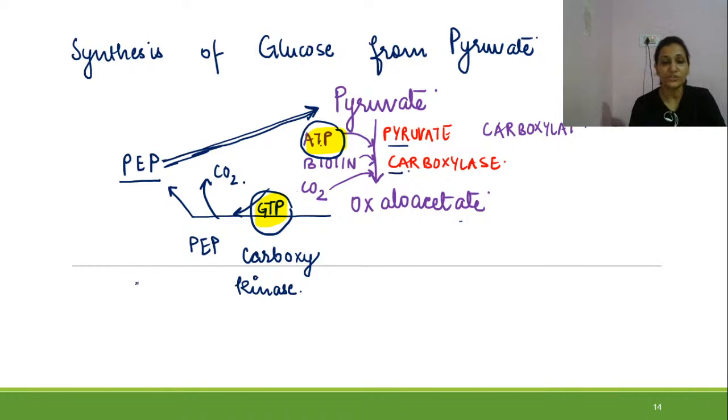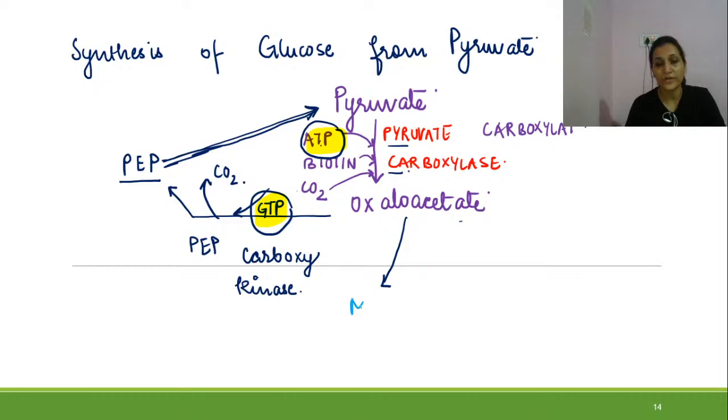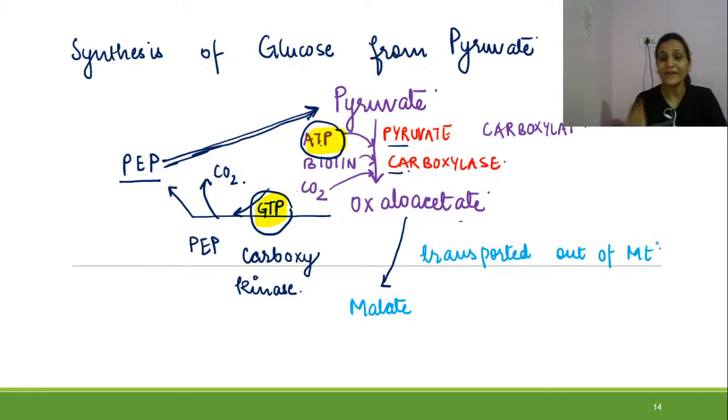So what I am trying to say is this oxaloacetate does not directly get converted into phosphoenol pyruvate, but first of all, it gets converted into malate. So why is it getting converted into malate? Because when it is converted into malate, it can be transported out of mitochondria.